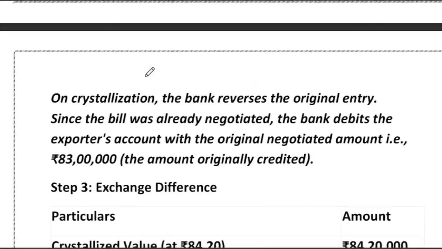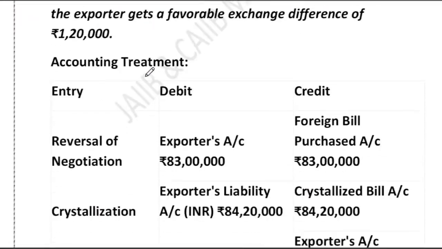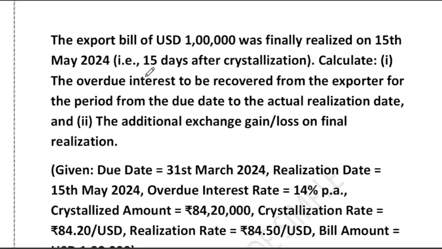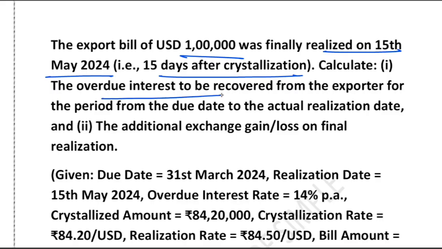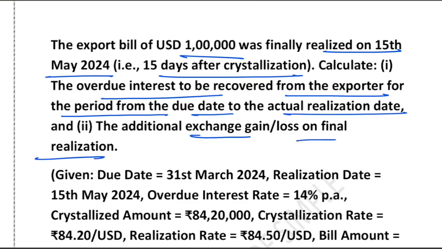Now the second part of this question. This is the second part of the same question. Basically, the export bill of $1 lakh was finally realized on 15th May 24, which is the 15th day after crystallization. You have to calculate the overdue interest to be recovered from the exporter for the period from the due date to the actual realization date, and the additional exchange gain or loss on the final realization.